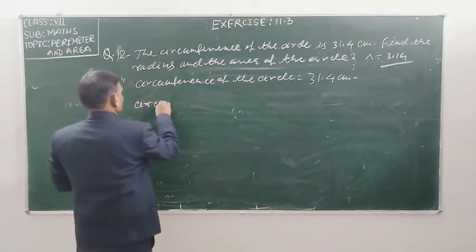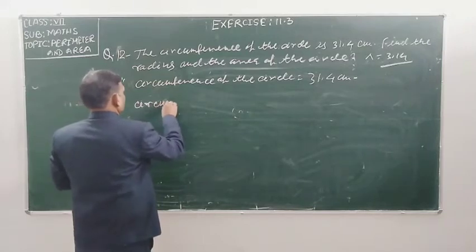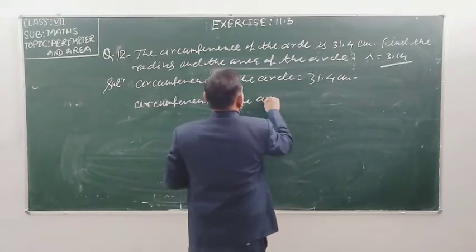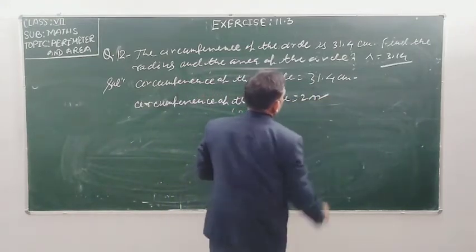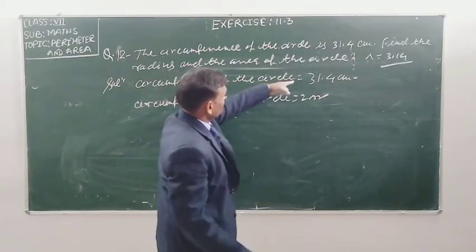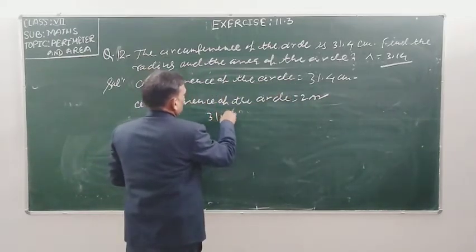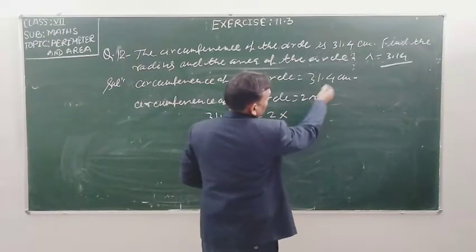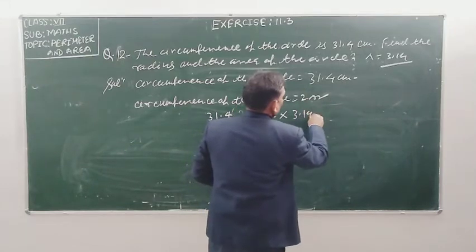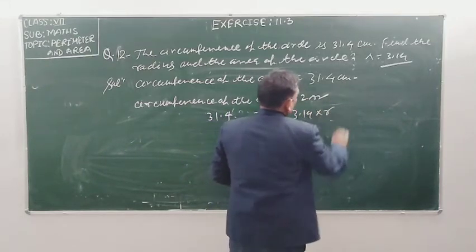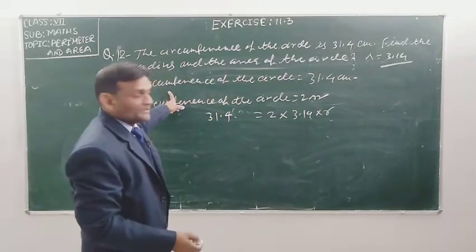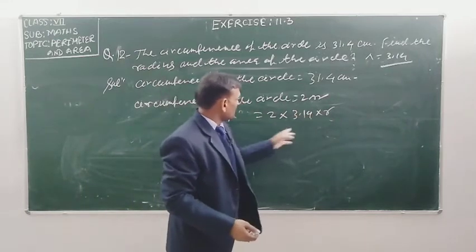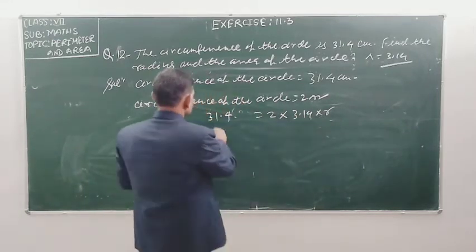Circumference of the circle is equal to 2 pi r, and circumference is given 31.4. So 31.4 is equal to 2 into pi, the value of pi is 3.14, into r, and we need to find out the r. This is the equation form, and you will transpose this value to the left side and find the value of r.